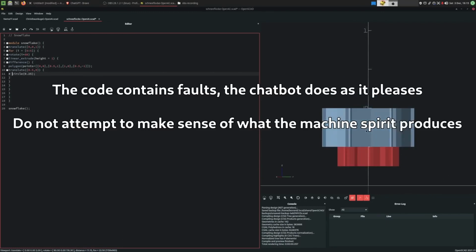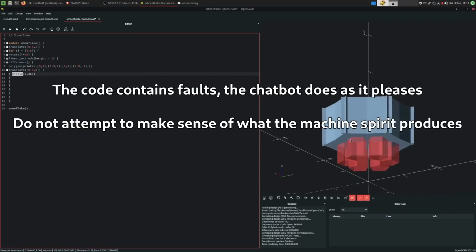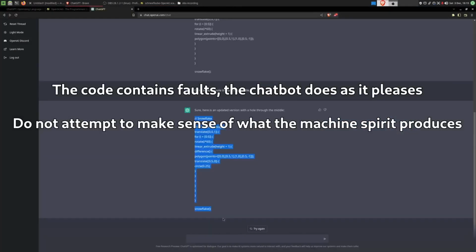Those would be cool, but it used the circle command instead of the cylinder command. So I'll just ask it: you should use the cylinder command instead of circle. And we have our response. And it even added the height parameter correctly, which is very cool.